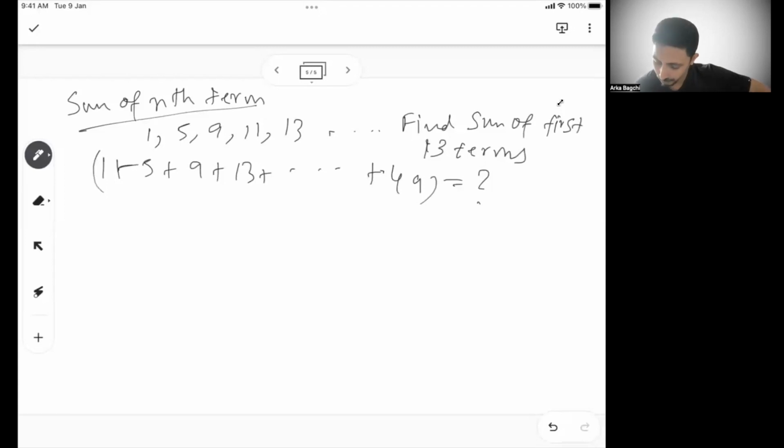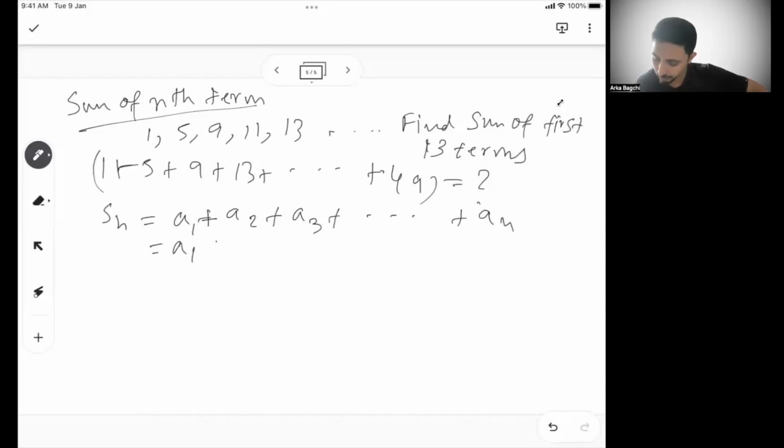Let's say Sn is the sum of first n terms. Now I can say A1 plus A2, A1 being the first term, A2 being the second term, A3 till I can say AN. AN is the last term, the nth term.